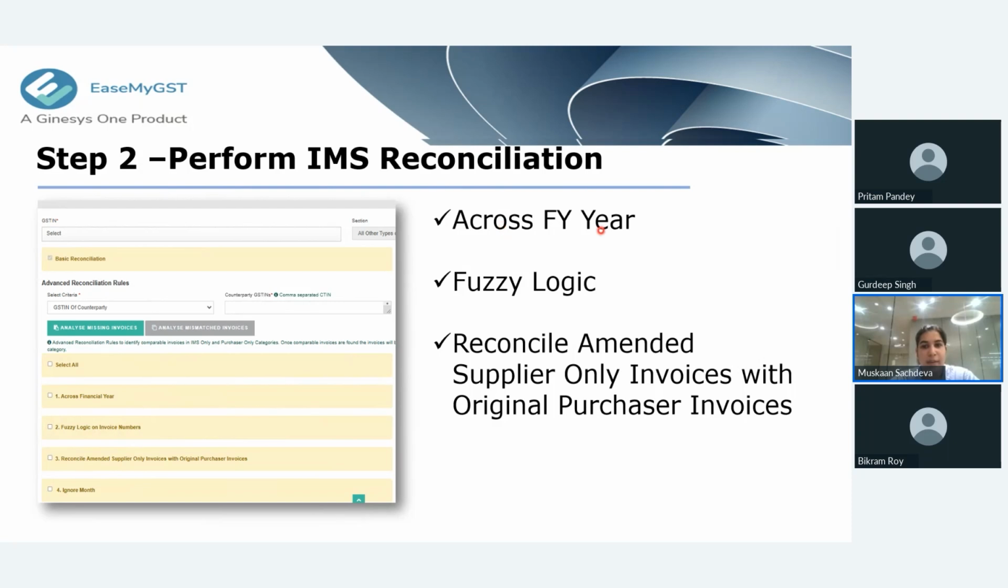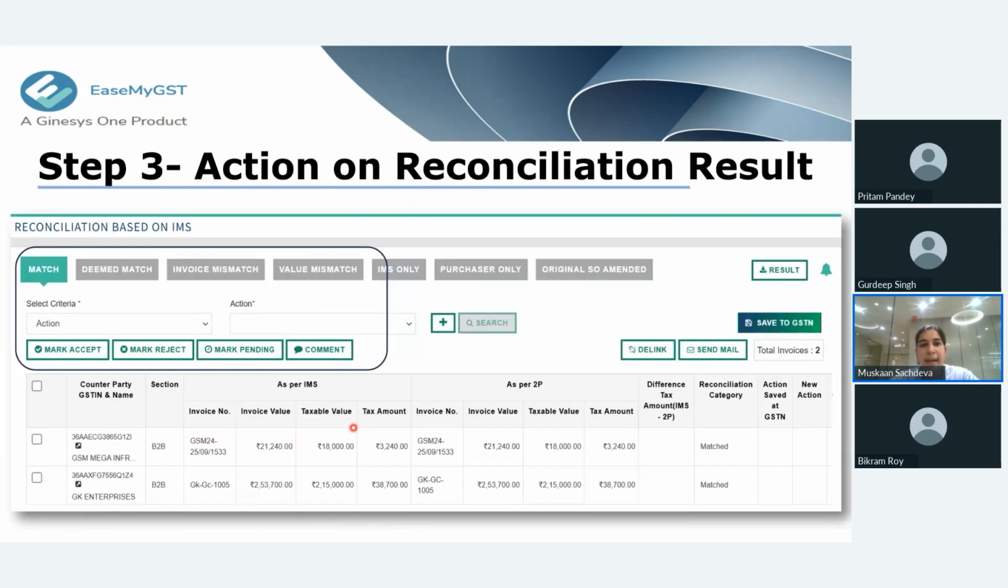First is across financial year. Second is fuzzy logic, and the third is reconciling if there are any amended invoices with our original purchase invoices, that I will show you also on the EaseMyGST portal. So once you have performed the IMS reconciliation and applied the logics, you just need to click on submit, and once the RECO has been completed, we will get the reconciliation result. As you can see here, it is the reconciliation result.